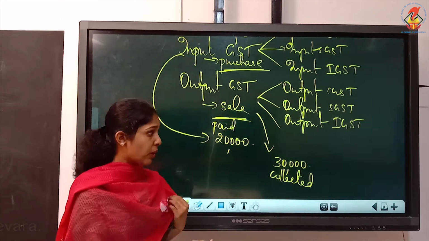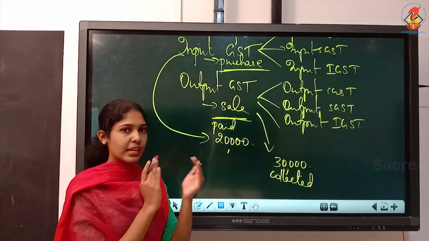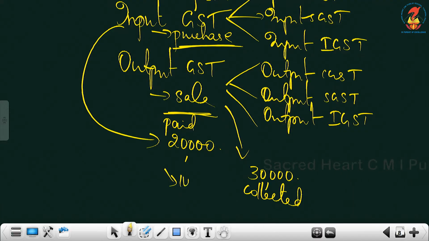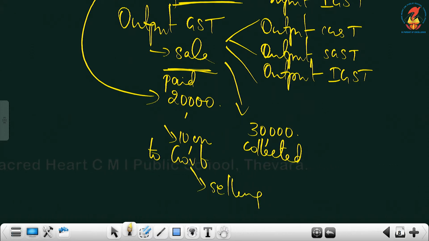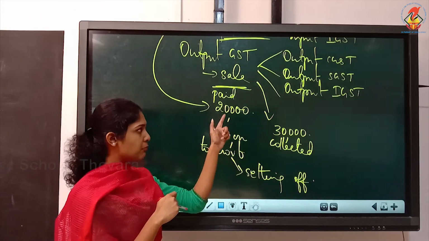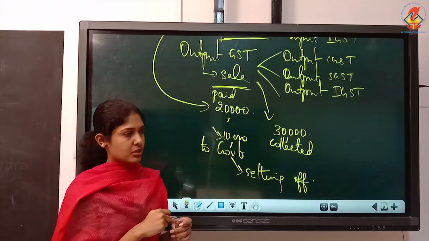Actually, we paid the entire 20, but since we got 30, in effect, only the difference, the net effect, we are paying to the government. We'll be paying only the difference of rupees 10,000 to the government. This situation is called setting off. I'll be explaining this portion in detail later. Setting off means setting off or cancelling input GST with output GST, and only the balance will be paid to the government.